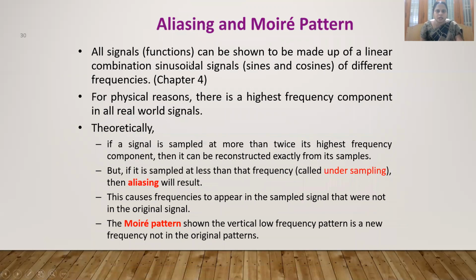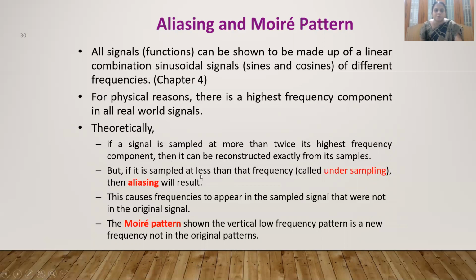So aliasing and Moiré pattern, the same thing I have discussed. A signal is made up of a linear combination of sinusoidal signals of different frequencies, which we'll be discussing in chapter 4 also. For some physical reason, there is a highest frequency component. If a signal is sampled at more than twice its highest frequency component, then we can reconstruct it exactly from its samples. This is the Nyquist criteria for sampling.